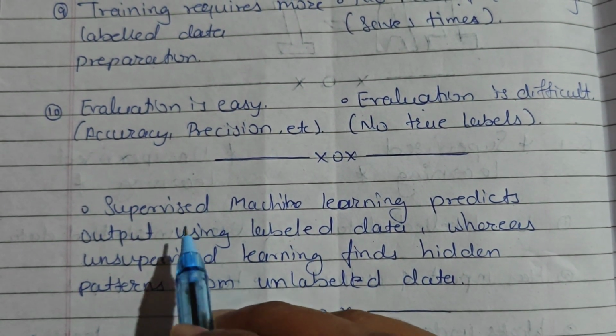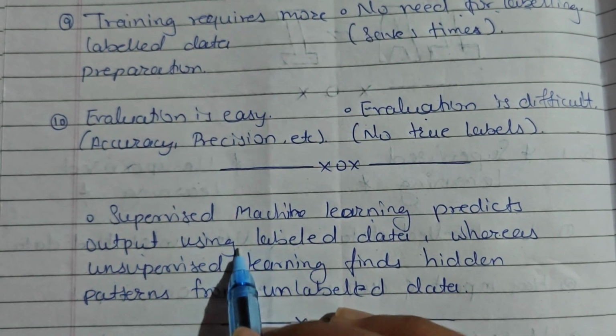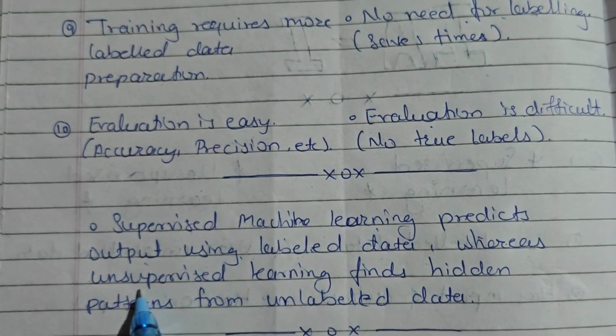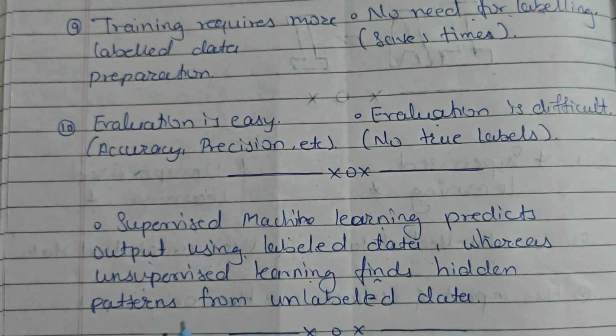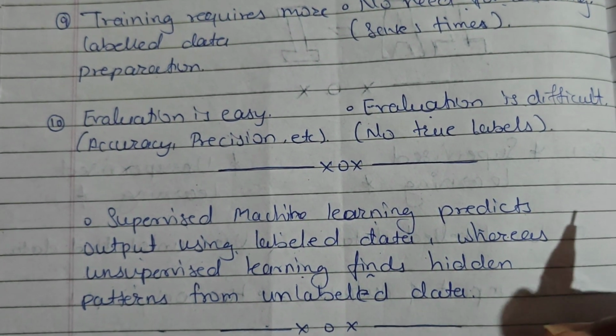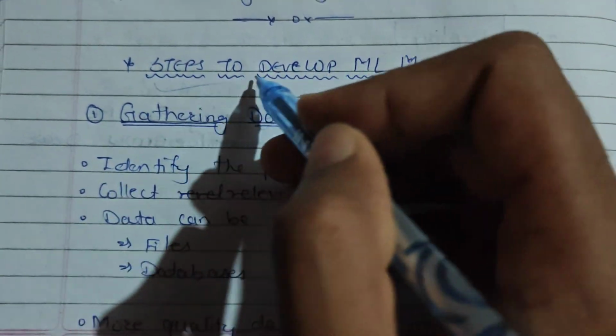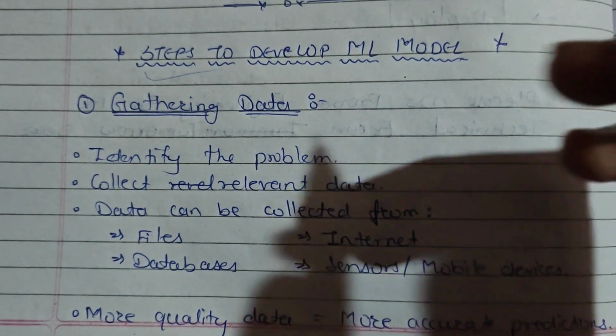So the key difference was: supervised machine learning predicts output using labeled data, whereas unsupervised learning finds hidden patterns from unlabeled data. Now we will see the steps to build a machine learning model.